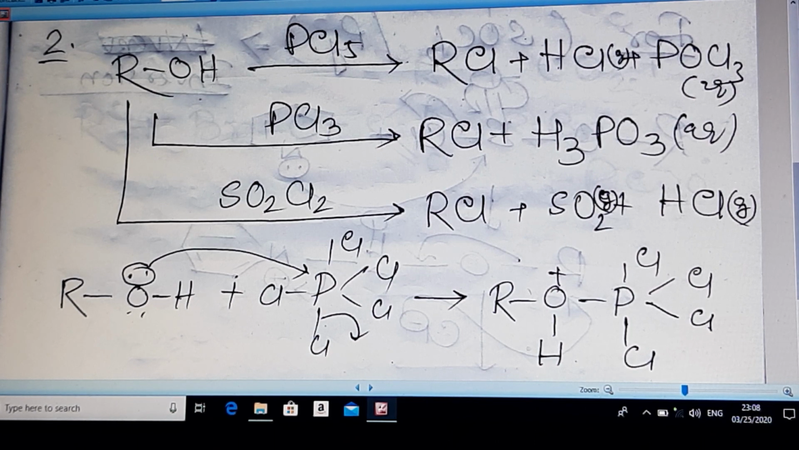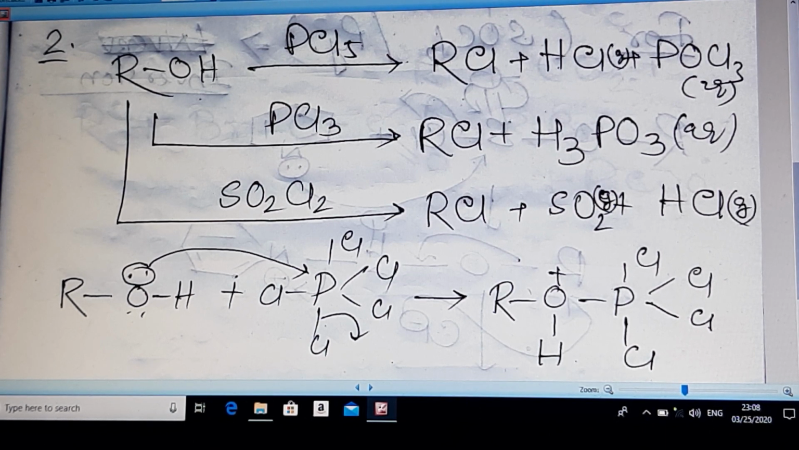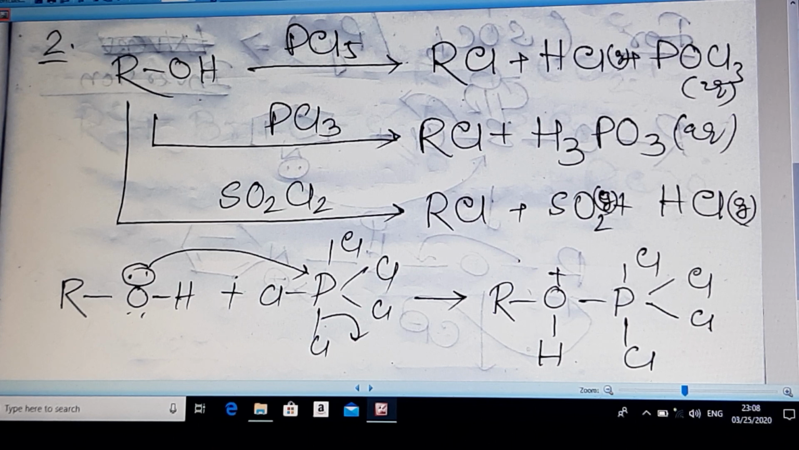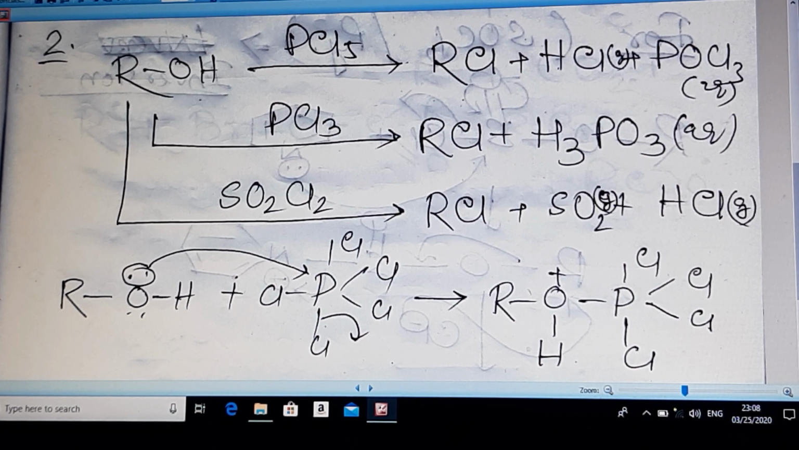Next, three similar types of reactions, but very important reactions. Alcohol reacts with phosphorus pentachloride, phosphorus trichloride, SOCl2, that is not SO2Cl2, please correct it, SOCl2, thionyl chloride. SO2Cl2 is written here, it is not SO2Cl2, it will be SOCl2, thionyl chloride. In all these three reactions, RCl is the main product.